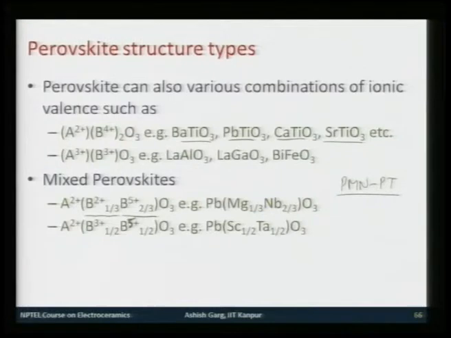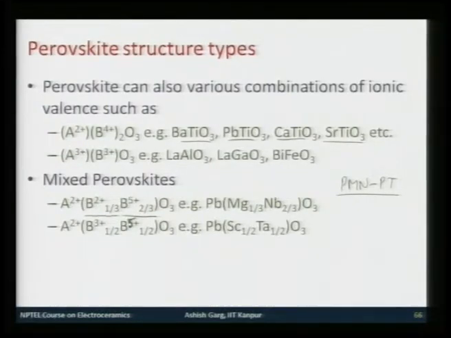that is correct. Now, instead of having 1/3 and 2/3 occupation of B site, you can have half occupation of B site, so what you will have here is half of the B sites occupied by +3 valence cation, and half of the B sites occupied by +5 cation. So, the average of these anyway gives you 4.